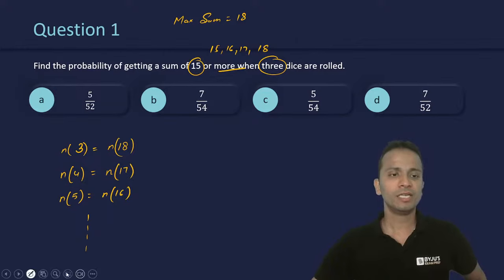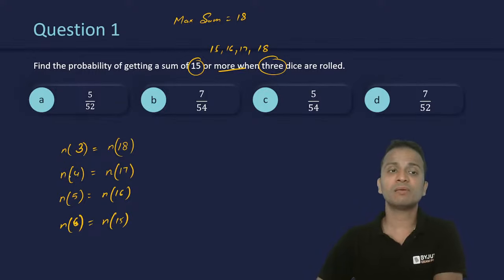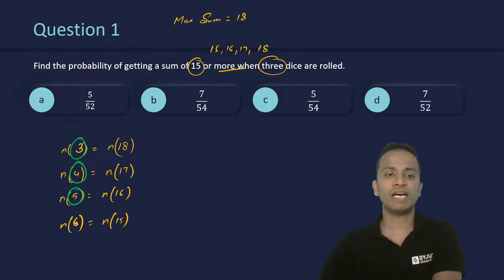All right. Now, here in this question, we have to find out the number of cases when 18 is the sum, when 17, 16, and finally when 15 is the sum. These cases will be equal to the number of cases when 3 is the sum, then 4 is the sum, 5 is the sum, and 6 is the sum. Okay. So I have reduced the sum to 3, 4, 5, and 6.